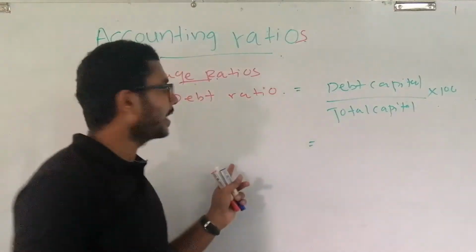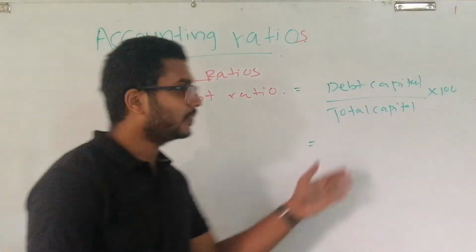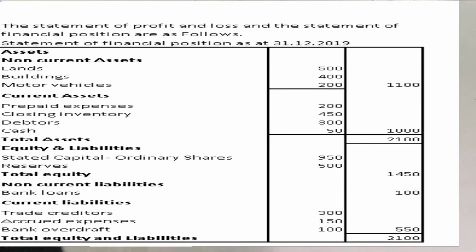Now we can go to the question and find the figures for those things. In the question, the debt capital is the bank loan, that is 100, and the total capital is amounting to 1,550. It comprises two things: the equity capital and the debt capital.